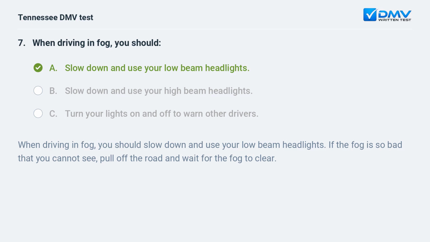A. Slow down and use your low beam headlights. When driving in fog, you should slow down and use your low beam headlights. If the fog is so bad that you cannot see, pull off the road and wait for the fog to clear.